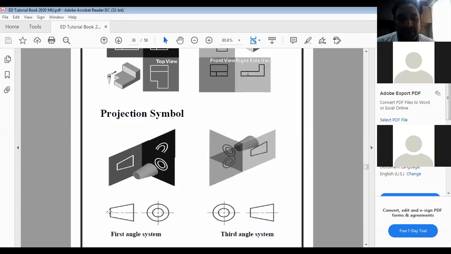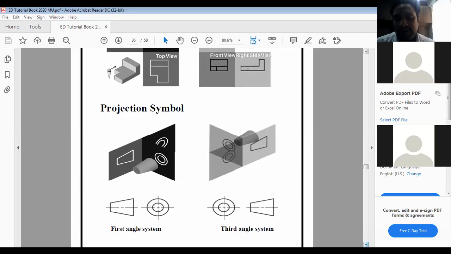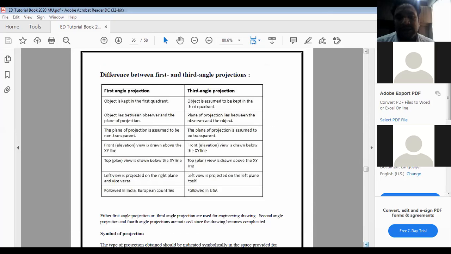So in the first angle projection method, front view will be made first, and then we are making the top view. In the third angle projection method, just reverse. Top view will be made first, and then we are having the front view. Clear? Now these are the differences.